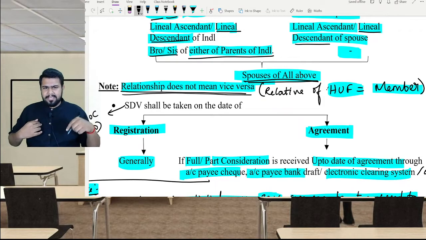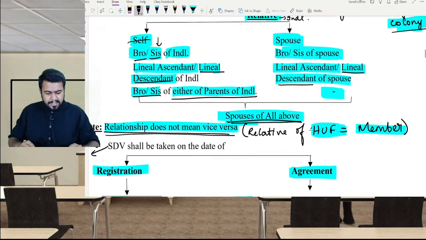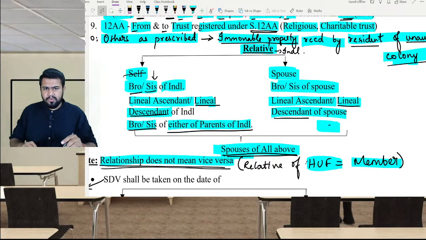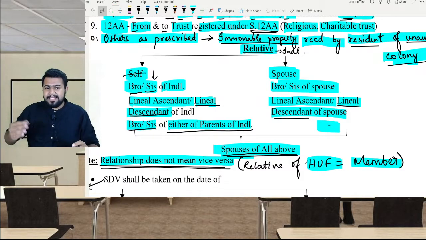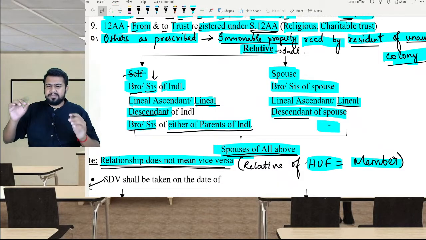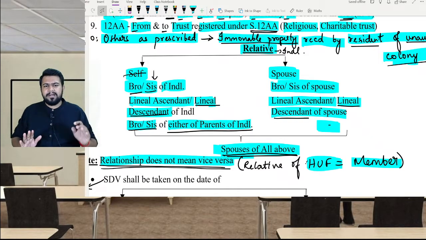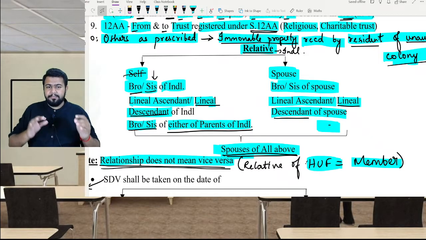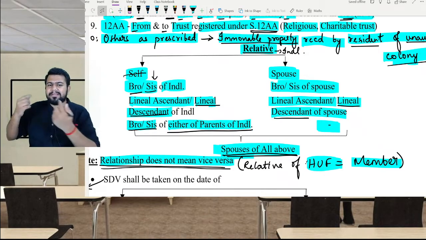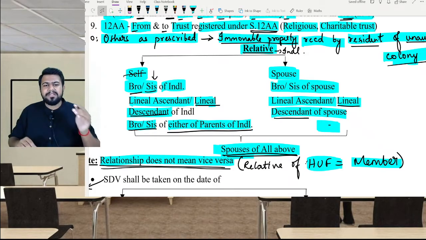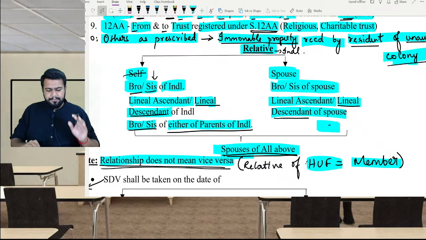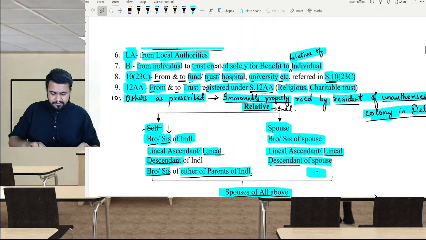Their brother's son. Is brother's son included in the relative definition? The answer is no. Hence, if I receive a gift from my father's brother, then that gift is exempted in my hands. It is not taxable under 56(2)(x). However, if I am giving them a gift, they have to very much pay the tax under 56(2)(x). So be very careful.